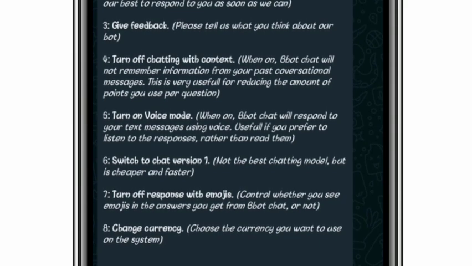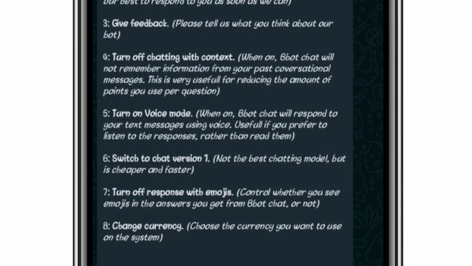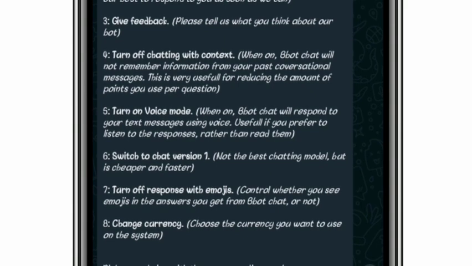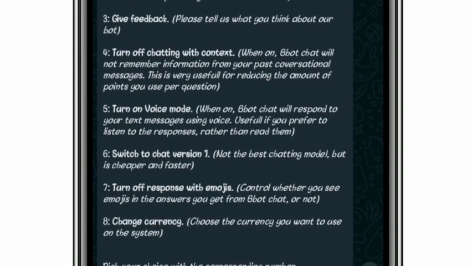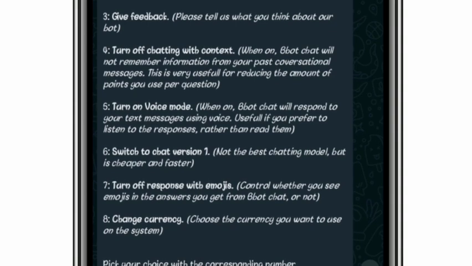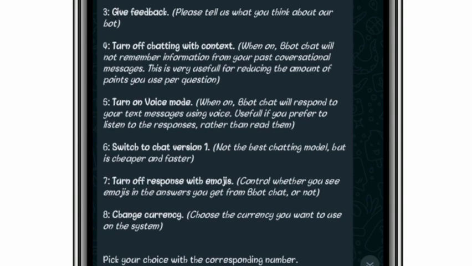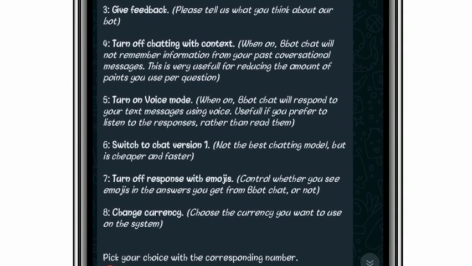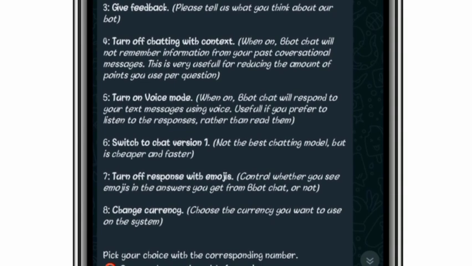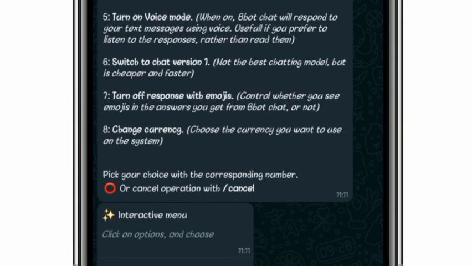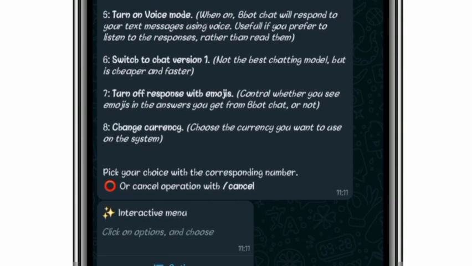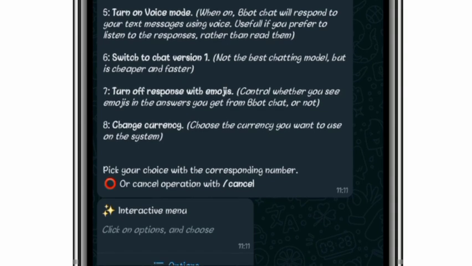So let's say you want to turn on the voice mode, which will allow you to listen to your messages instead of reading them. And then we have our chat versions. Currently I'm on chat version 2. So let's say I want to switch to chat version 1, I will just choose option 6.